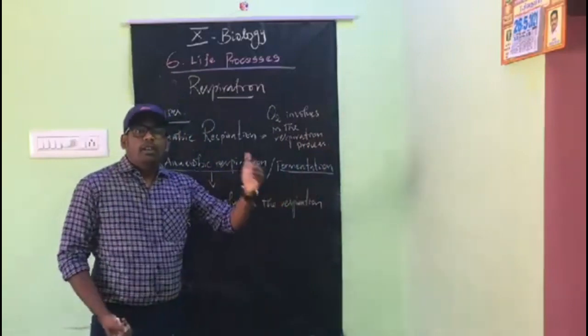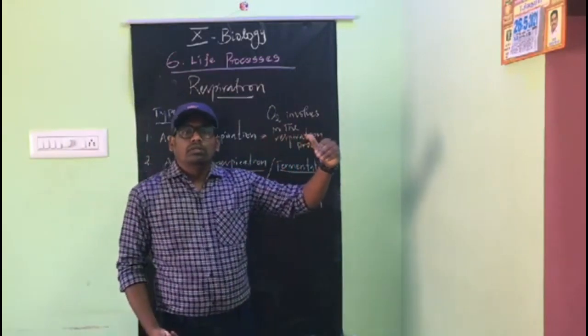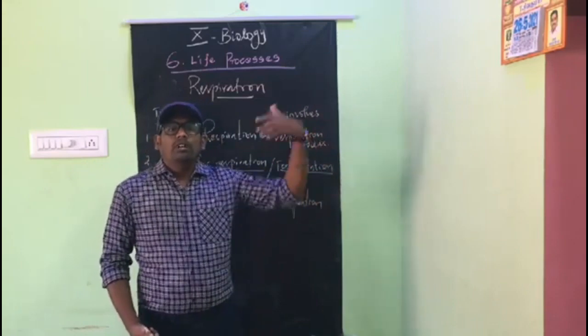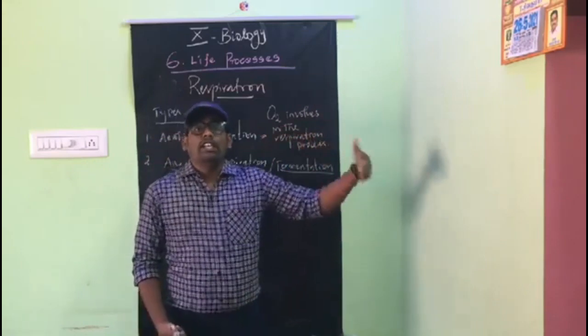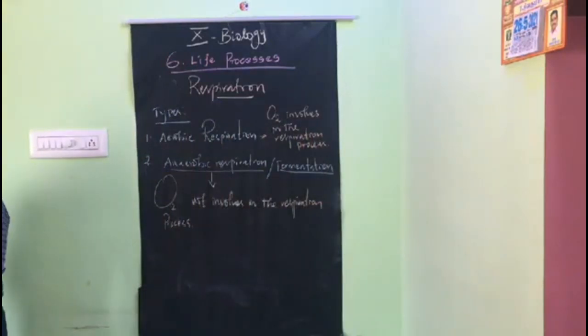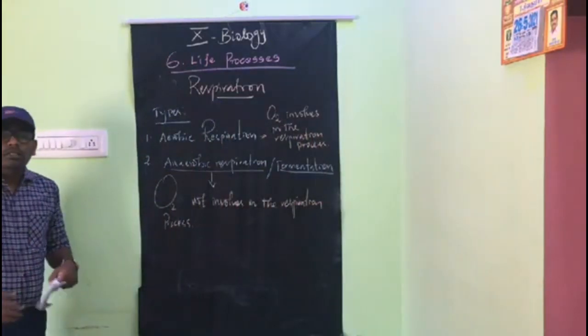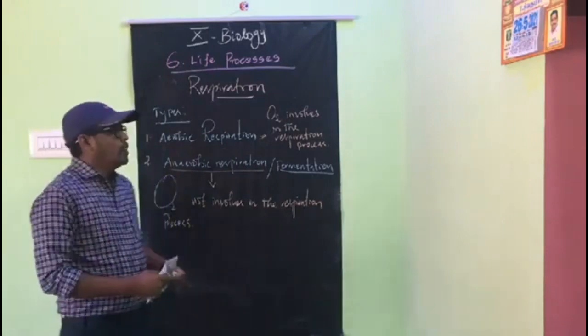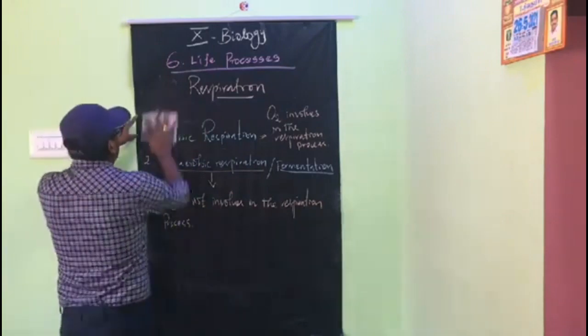Now let's see the breakdown of glucose and release of energy in various organisms, how it occurs. We are going to see how the breakdown of glucose occurs in various organisms.